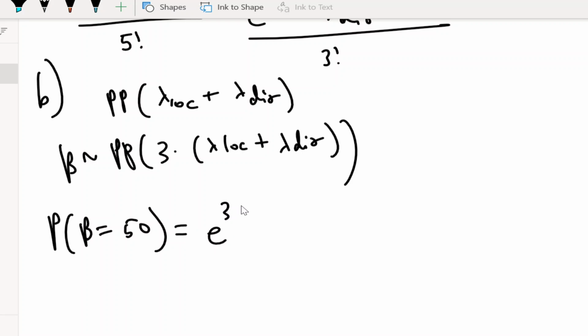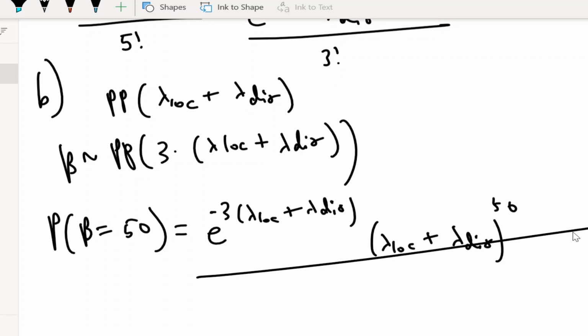So e to the negative 3 lambda, oh, that has to be negative, don't forget that. Then times 3 lambda to the 50th power, all over 50 factorial.